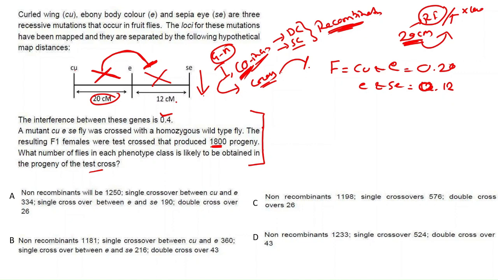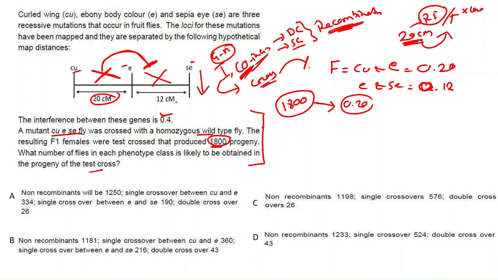So now, if you cross this fly with a homozygous wild type fly, and the total number of progeny is 1800, we have to find the expected progeny, the expected value, because we have a map distance. What is the expected progeny which will show a crossover between Cu and E or E and Se? From Cu to E, the frequency is 0.20. So out of 1800,